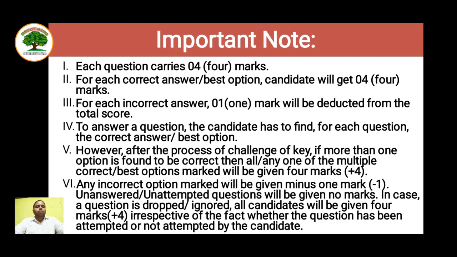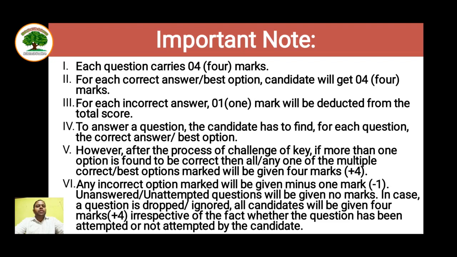However, after the process of challenge of key, if more than one option is found to be correct, then all or any one of the multiple correct options will be marked correct and given 4 marks. For example, if a candidate finds a particular answer correct, and in the answer key after the exam that answer is not shown as correct, the candidate can challenge that answer using the procedures on the NTA website, and if the candidate's query is correct, then he will be awarded plus 4 marks for the question. Any incorrectly marked option will be given minus 1 mark.